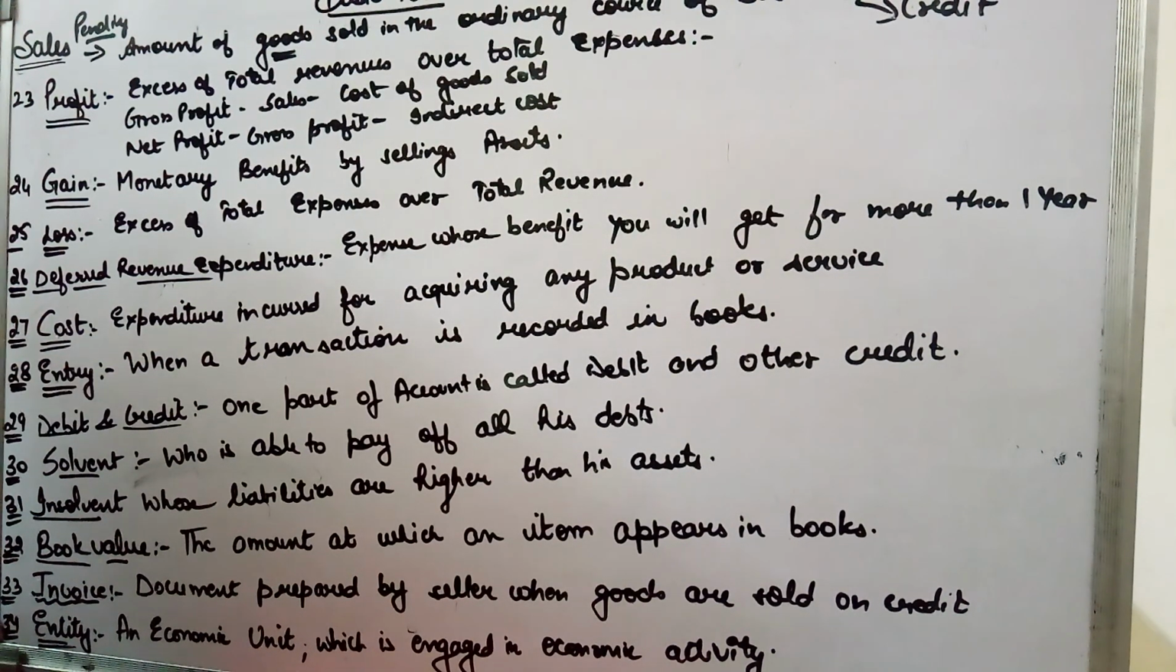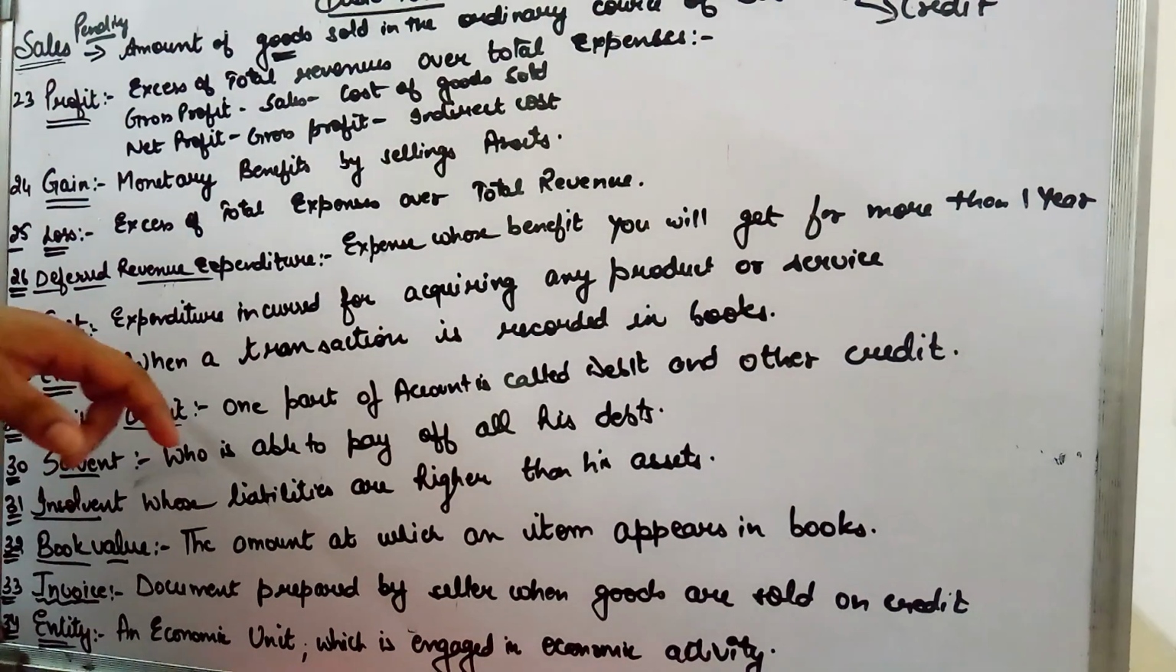So sometimes businessmen usually do certain expenses whose benefit they consume in more than 1 year. Those expenses are known as deferred revenue expenditure. Then we have cost. Any expenditure that a firm or an organization is incurring for acquiring any asset, any goods, or for having any services, that is known as the cost.